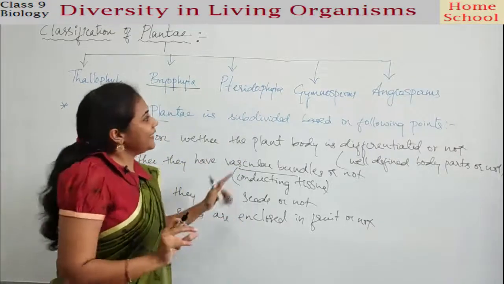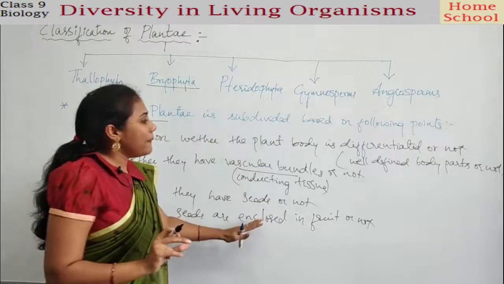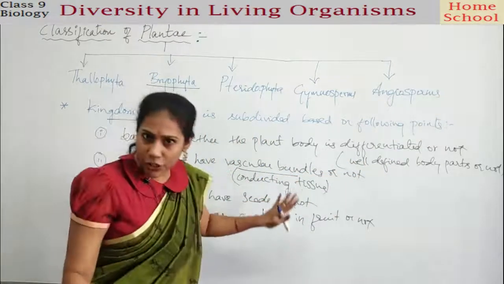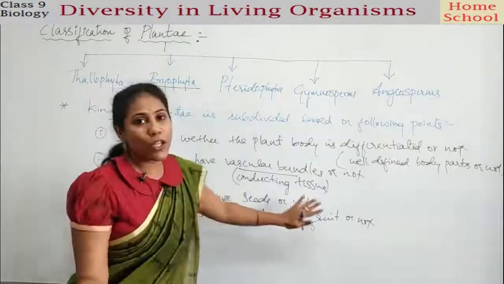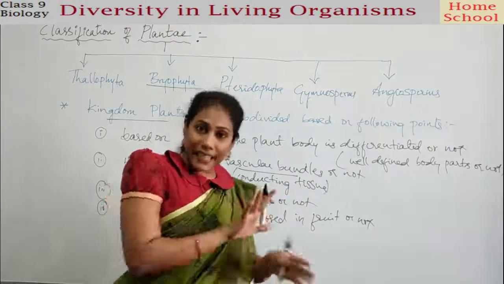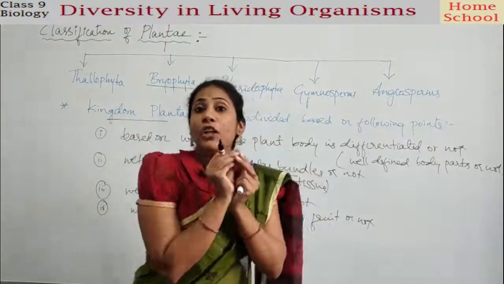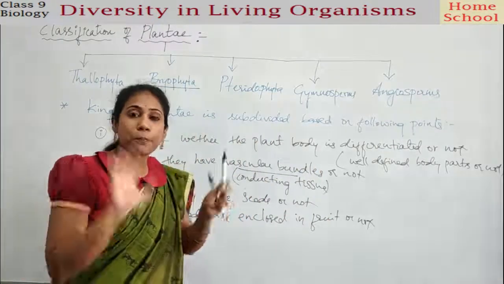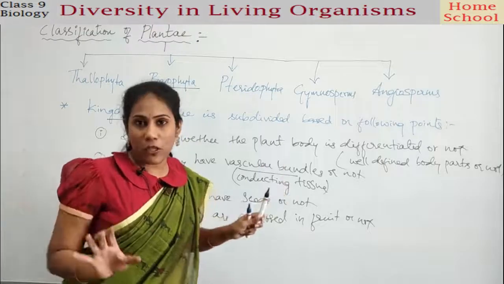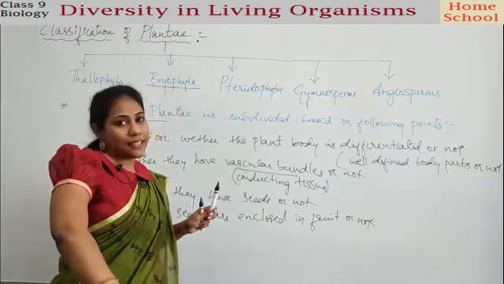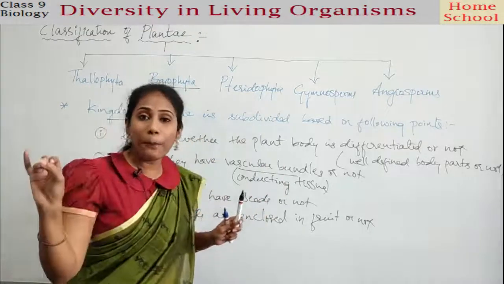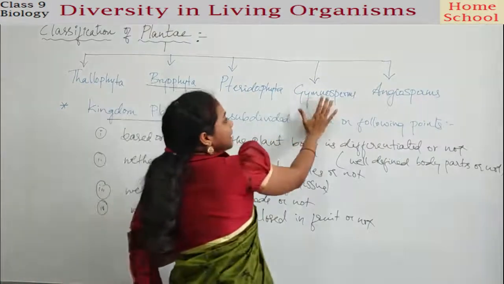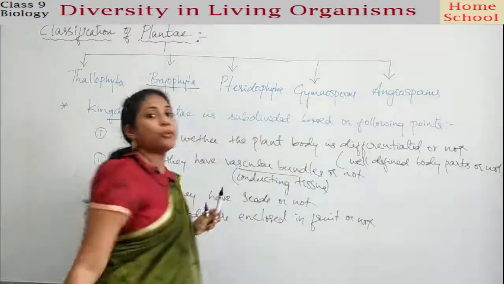Clear? And in case of gymnosperms, the plants have well defined body parts, they have conducting tissues also, they have seeds also, but the seeds are naked, guys. Seeds are not present within a fruit actually. They are open, they are exposed very well to the atmosphere. So such plants whose seeds are open, whose seeds are exposed, come under a division called gymnosperms.